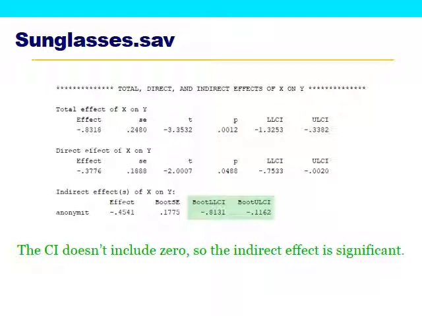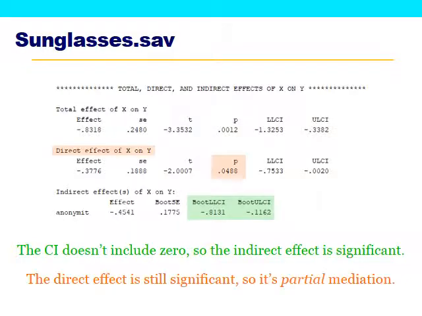Now, the next thing we have to figure out is, do we have full mediation or do we have partial mediation? To figure that out, we're going to look up here at the total and direct effects. The total effect is significant, of course, but the direct effect is also significant. So the effect got weaker, right?